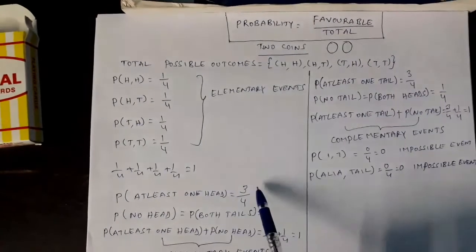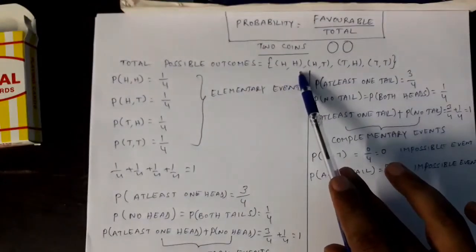Now can we see this example? Probability of getting at least one head. You see this? At least one head. This is my event now. Of course, this is not an elementary event. This is an event now. I want to find the probability. Denominator is total, of course 4. Now coming to the numerator, what is the condition here? At least one head. See how many of these 4 are satisfying this condition.